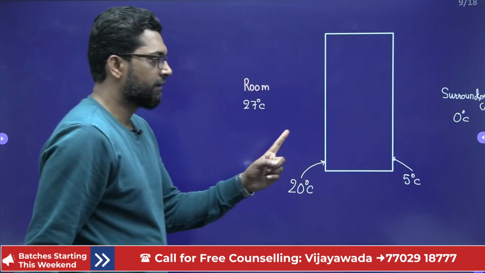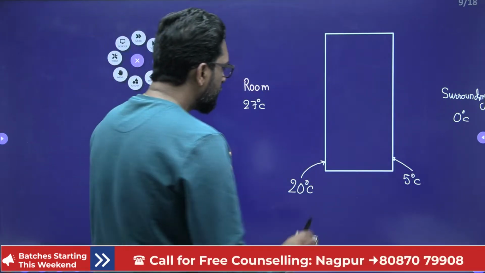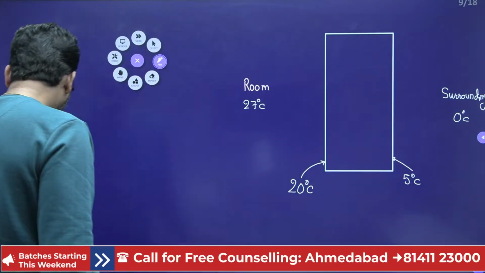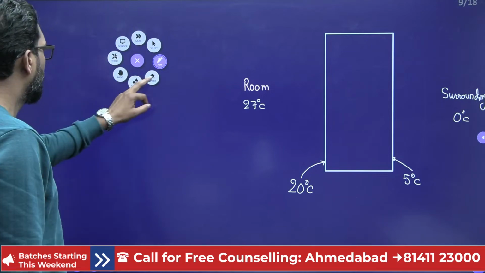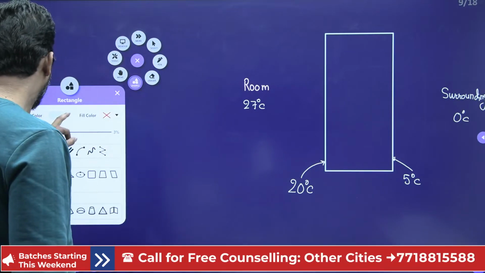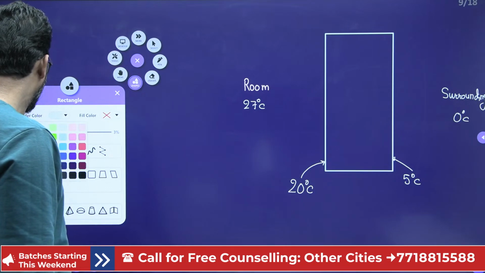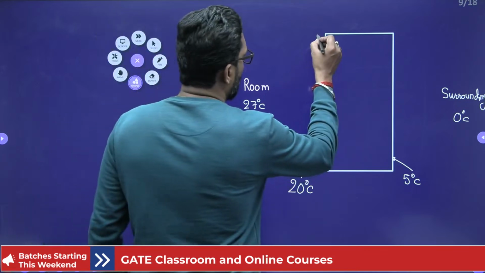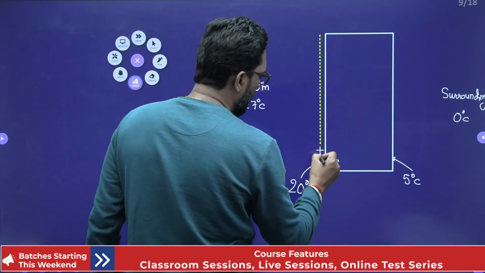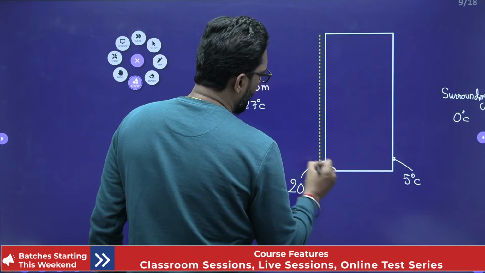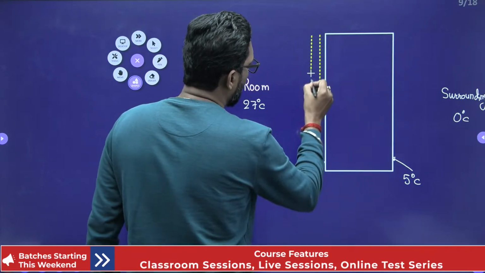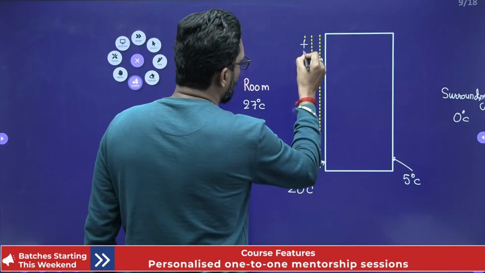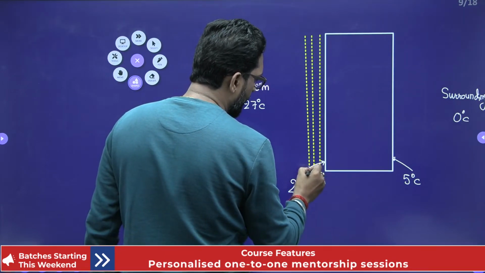Now, there must be a layer of air. That is your layer of air, which is your immediate surrounding.